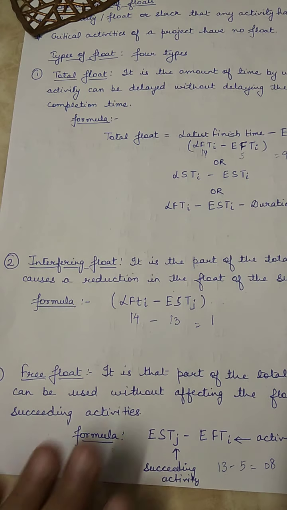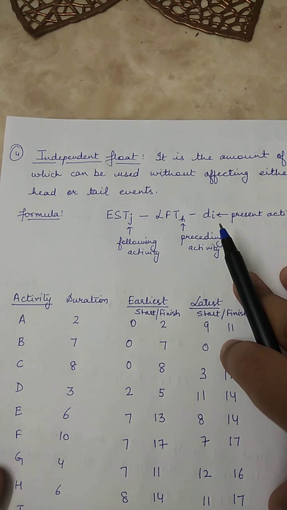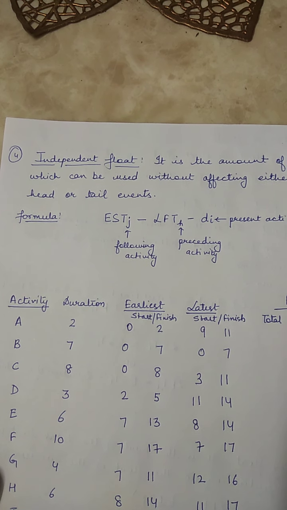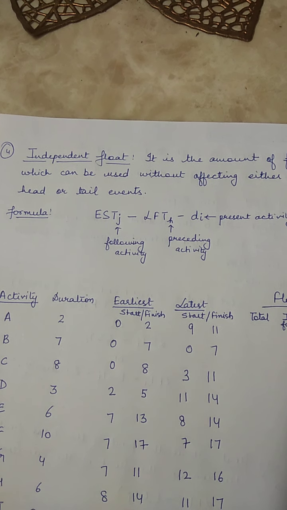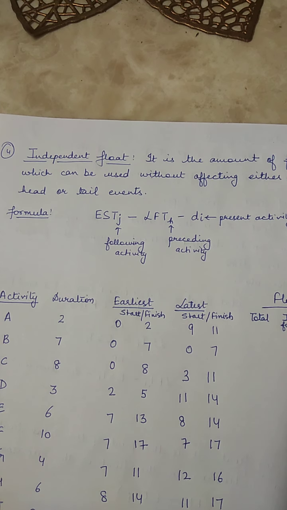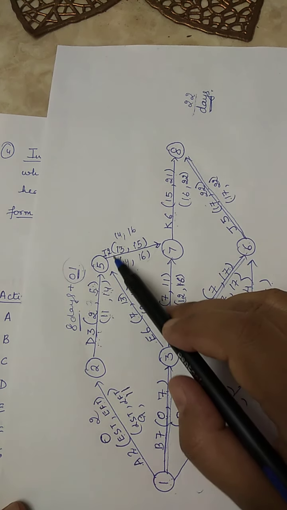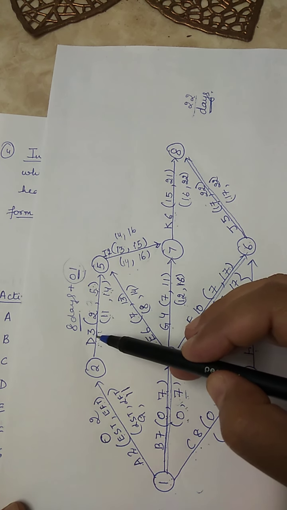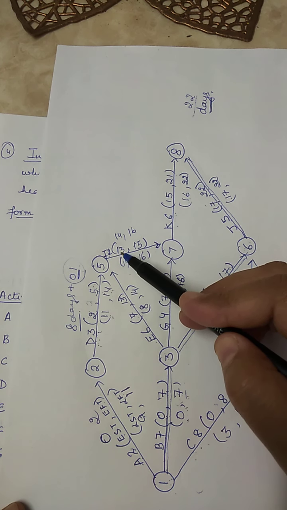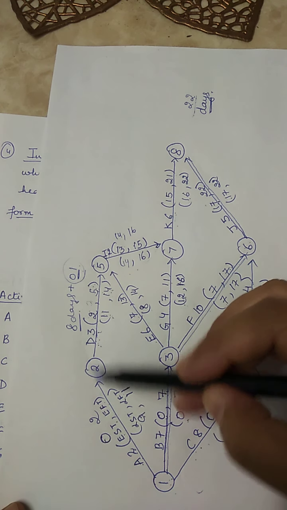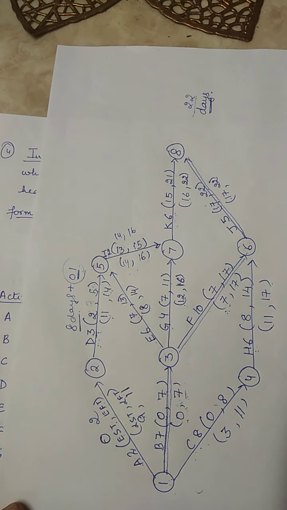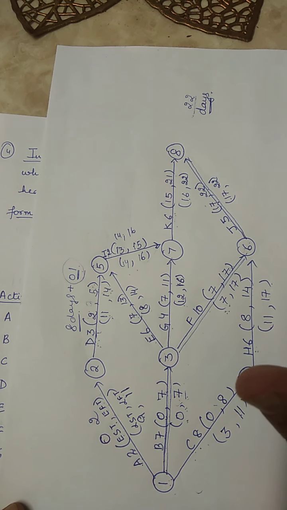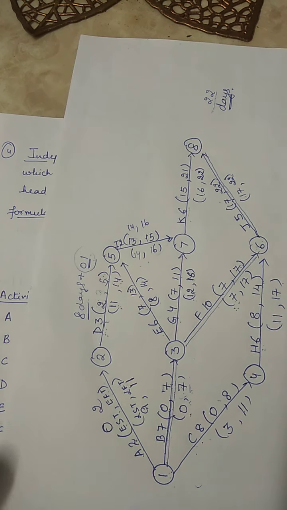There is one more type of float which is called independent float. Now what is independent float? It is the amount of float time which can be used without affecting either the head event or tail event. That means head event is this and tail event is this. It is that amount of the total float which will not affect the float of either the succeeding activity or the preceding. दोनों ही activities के float पे असर नहीं पड़े, वो amount जो है that is called independent float. And how is it calculated?